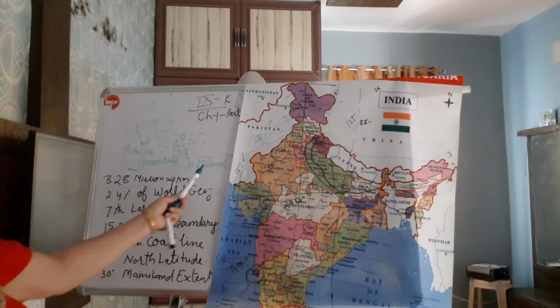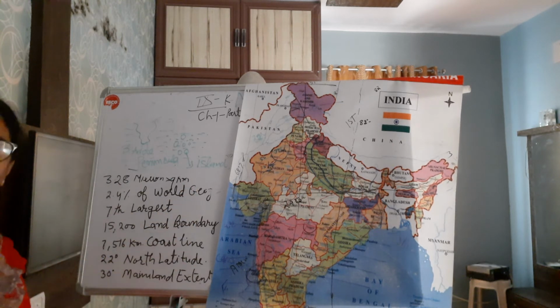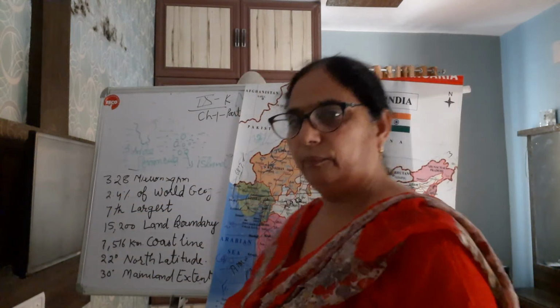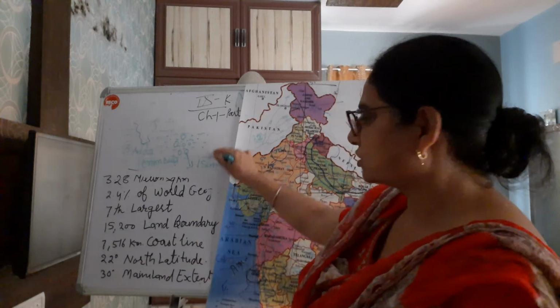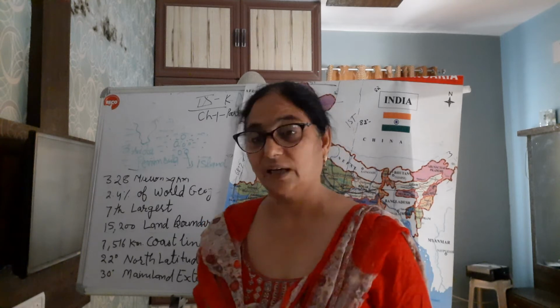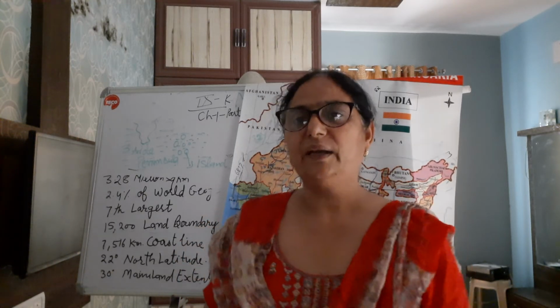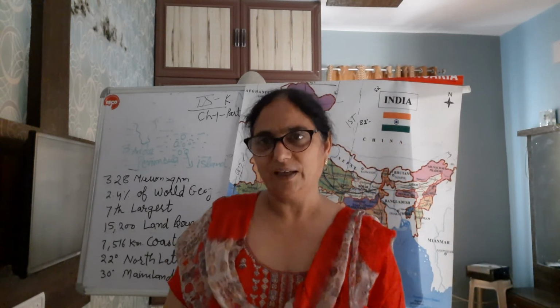What is a peninsula, what is an island, what is the total area? All these are important questions for your 1 mark: true, false, objective type, MCQs, any question can be asked from here. And it is not only for your class 9th. You have to memorize this for all of your further studies. It is very basic knowledge of the geographical situation, location of India.